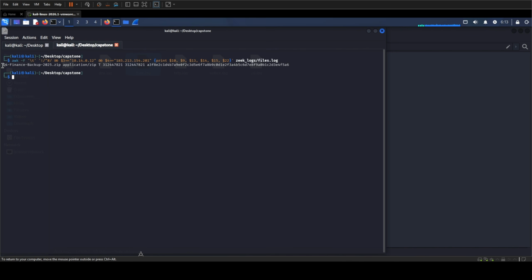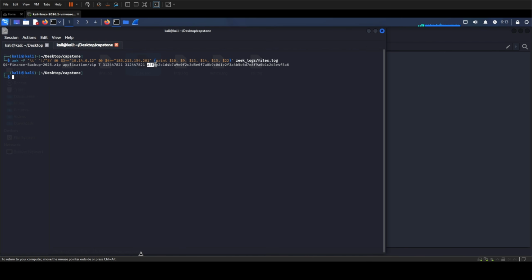The archive is Q4 Finance Backup 2025.zip. Its recorded size is 312 million bytes. That exactly matches the sent byte value in the firewall record, connecting the file level evidence to the outbound network connection. The hash begins with 3F8 and ends with F5A6. This confirms that the identified archive left the internal server for the external endpoint.